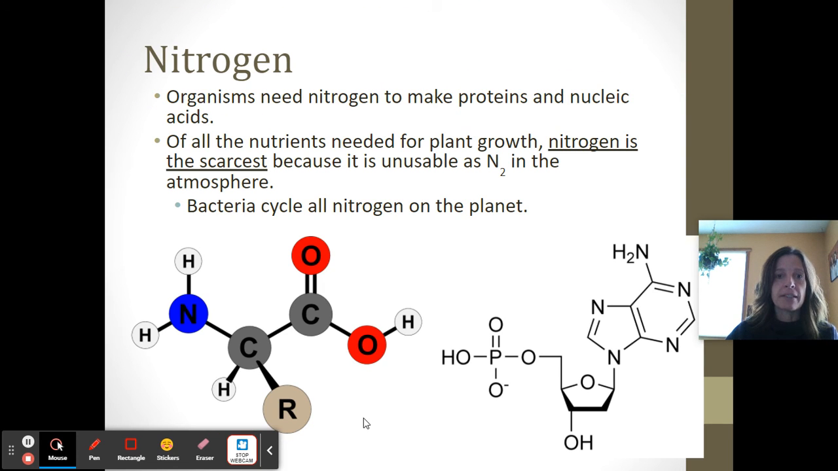So nitrogen is another cycle, and we need nitrogen to make proteins and nucleic acids. And it is the scarcest of all the nutrients on the planet, because most of our nitrogen is in the atmosphere in the form of N2. And that is not usable by organisms. So what bacteria do is they cycle the nitrogen, they fix it and turn it into nitrates. And then organisms can pick up those nitrates and turn them into amino acids to make proteins, or nucleic acids to make DNA and RNA.